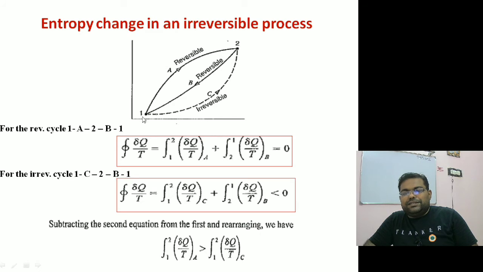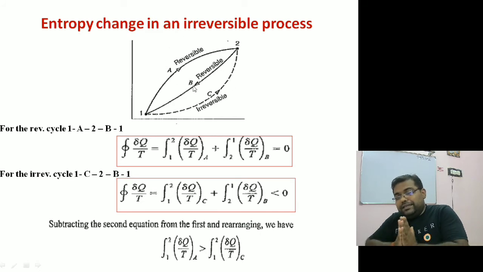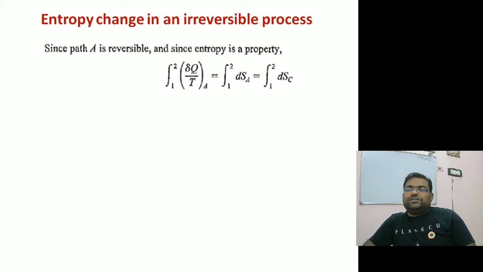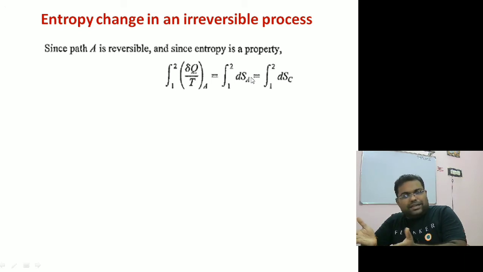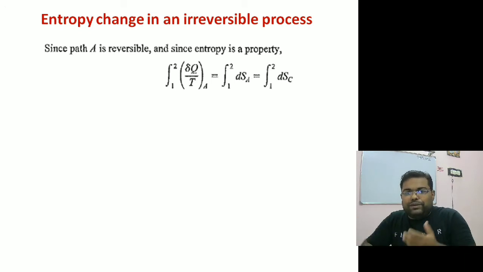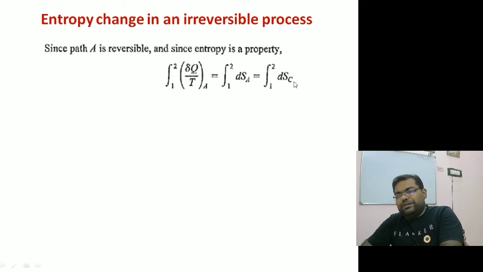But path A is reversible basically. For a reversible path, we can say dq by T is exactly equal to the change in entropy, right? So since the path is reversible, I can say dq by T of A is equal to dS of A, and entropy doesn't depend on the path of the process. Already we have proved that. So whatever change in entropy of A is there, that will be the change in entropy of C as well.